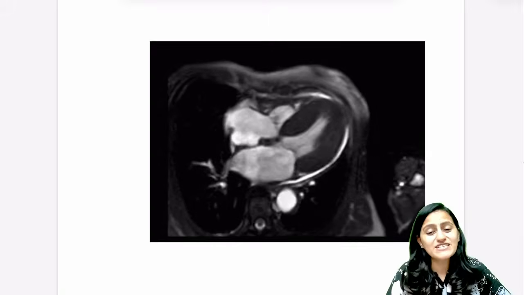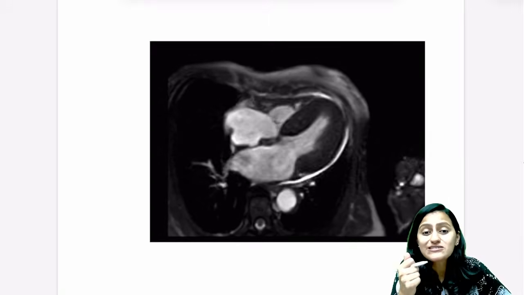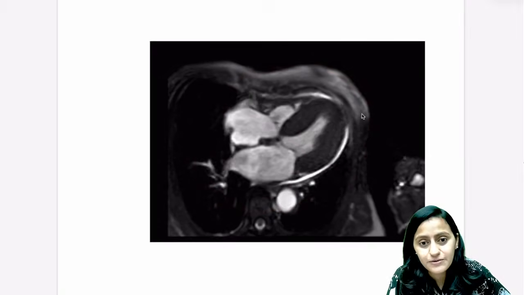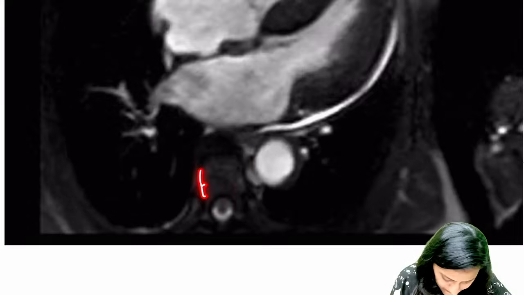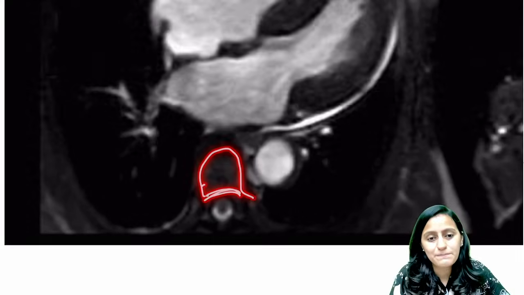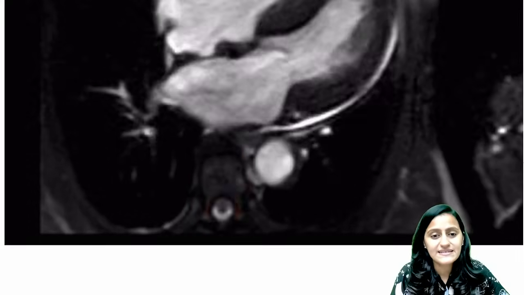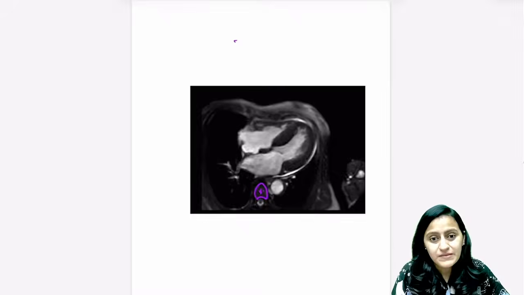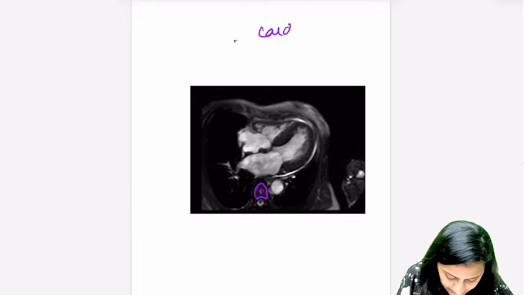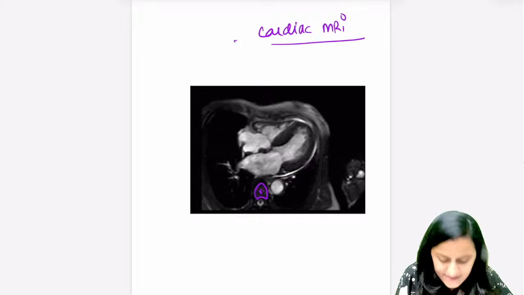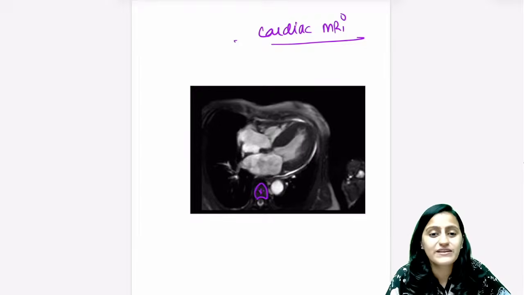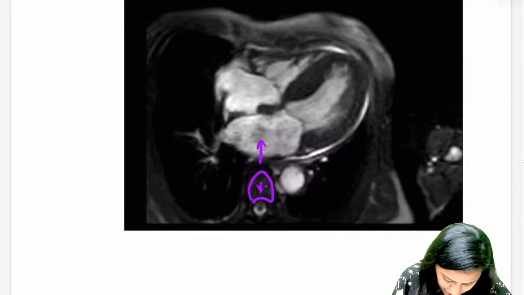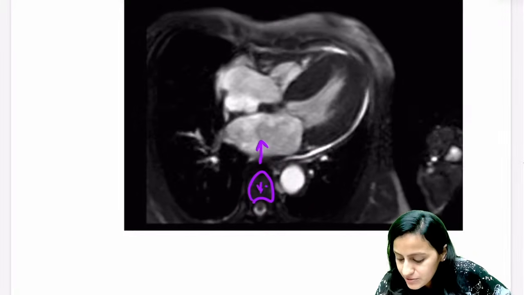This is not an echo. This is not ultrasound. This is not a CT as well. What is this? Basically, this is cardiac MRI. If you see very carefully, this is the area where you have the vertebra present, right? Behind here there is the spinal cord with surrounding CSF. So what you are seeing here is the vertebra, the bone, which is black, right? And this is cardiac MRI. This is not cardiac ultrasound, that is echo, or even CT. The bone is not white. Okay? And if I ask you to identify this chamber, the arrow is here. Identify this chamber on cardiac MRI.